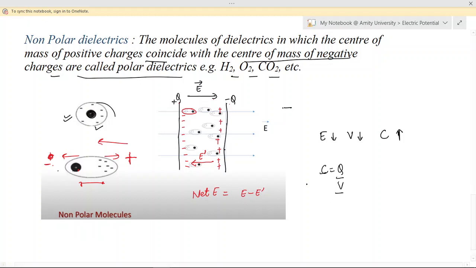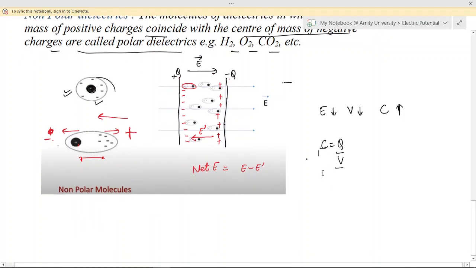So this is how we design a capacitor. What is basically a capacitor again? It is a system of two parallel plates, or an arrangement of two conductors, separated by an insulating medium, and it is used to store electric charge and electric energy. In the next session we are going to discuss how we can determine mathematically the capacitance of a parallel plate capacitor.